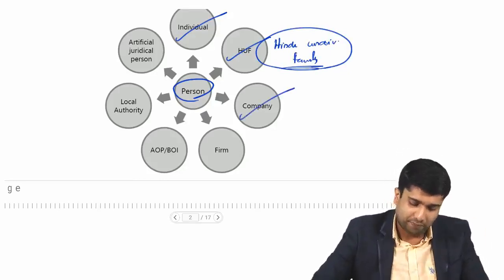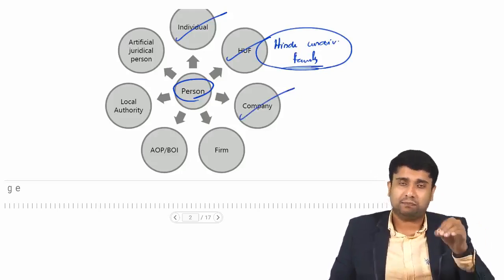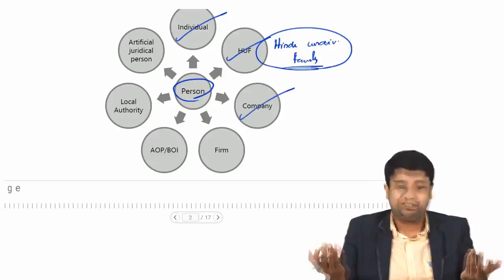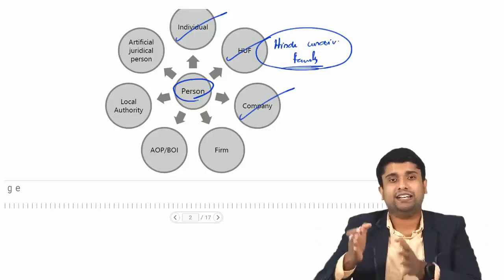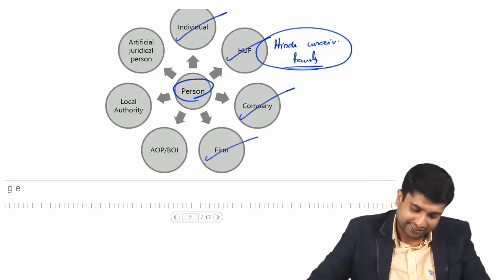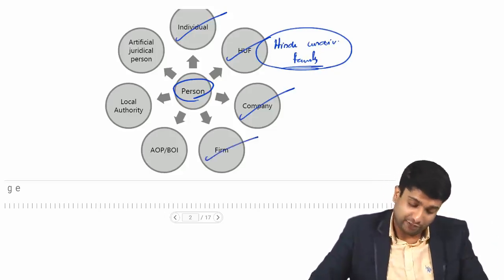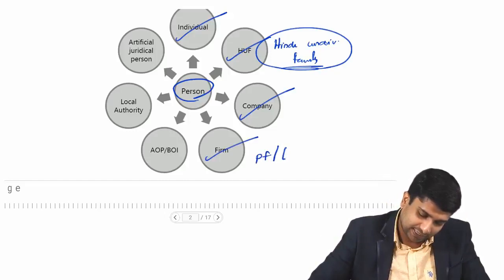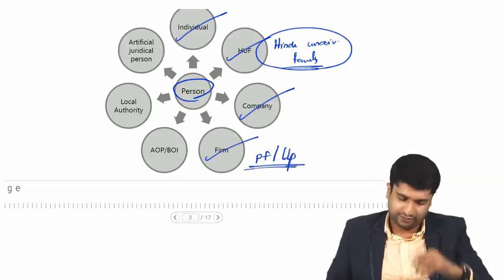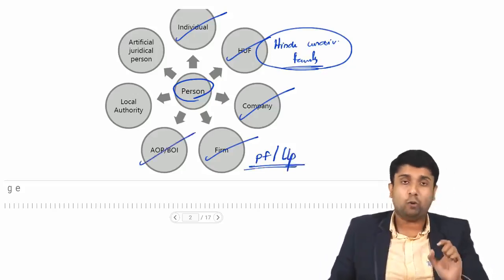Then what is a company? A company means a company incorporated as per the Companies Act 2013 or 1956. It simply means a separate legal person. A company can also be called a person. Now the next item is firm. Firm means a partnership firm as well as a limited liability partnership. Both can be called a person. Now the next one is AOP or BOI.